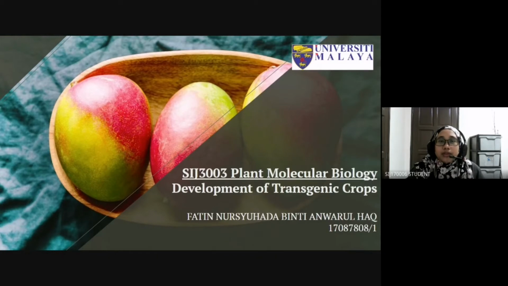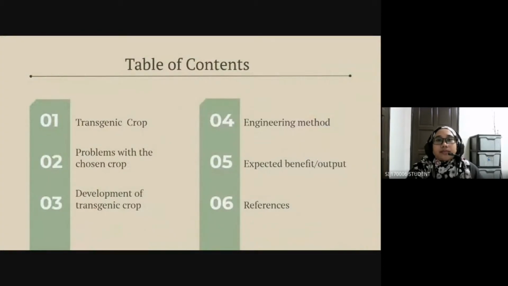I will present to you about the development of transgenic crops. These are the table of contents for my presentation. First, we will look at the transgenic crop that I chose, followed by the problems with the chosen crop. Third is the development of the transgenic crop. Next is the engineering method. Fifth is the expected benefits. And lastly, references.